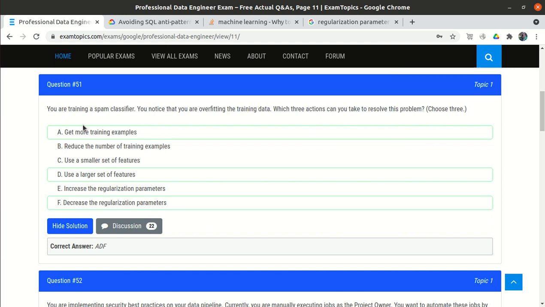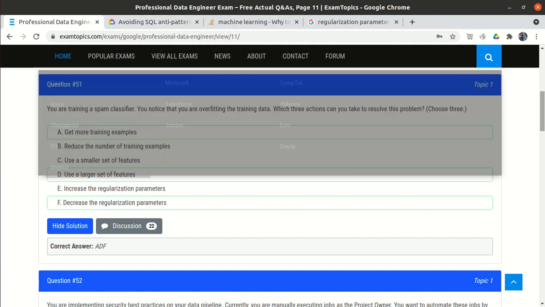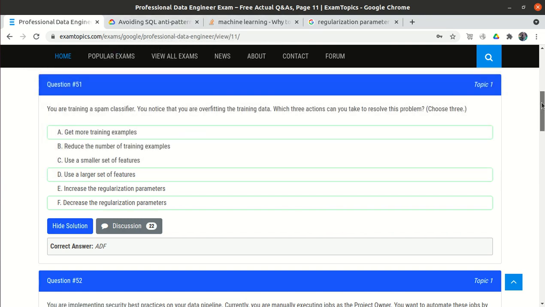Always go with the answer which is provided by most of the people in the discussion community, or better go with your gut feeling, or better try to search on Google using the official documentation.